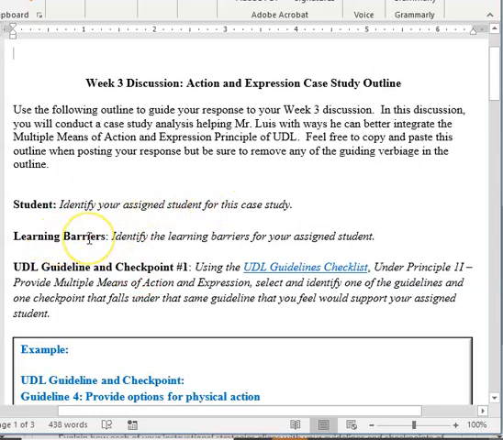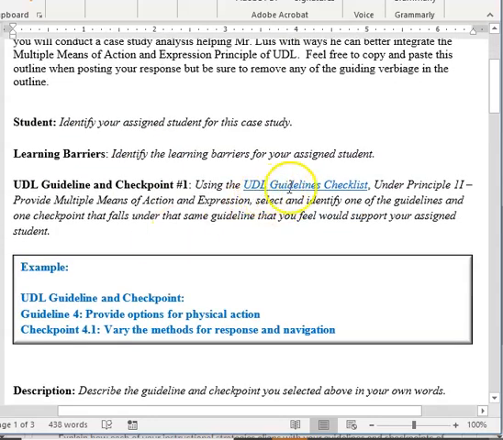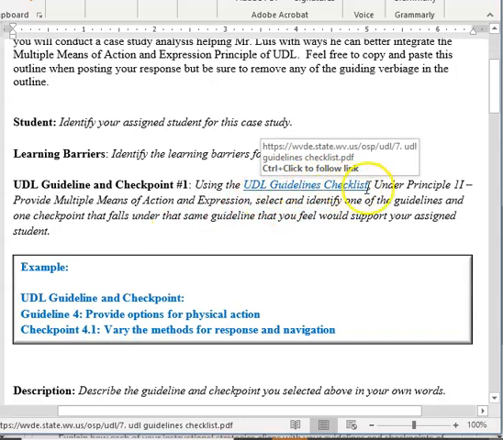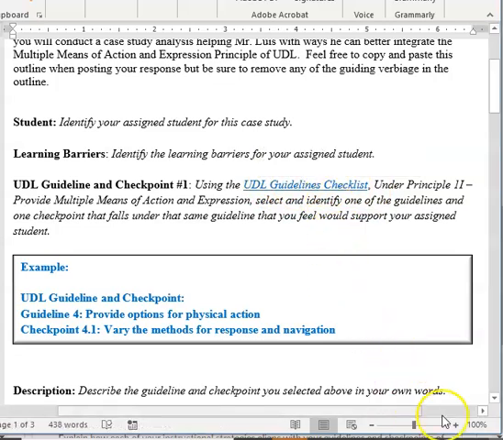You will then identify what the learning barriers are for this student as explained in the video. Then you will choose a specific guideline and checkpoint that falls under the multiple means of action and expression found in the UDL checklist.